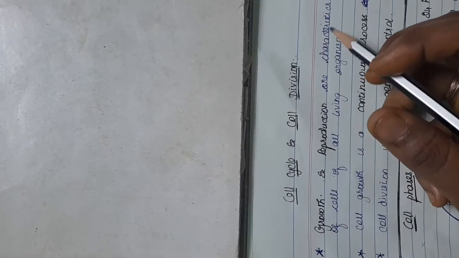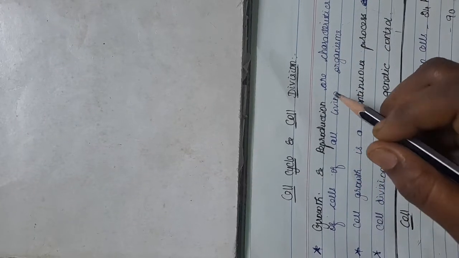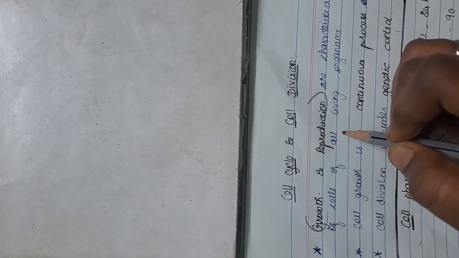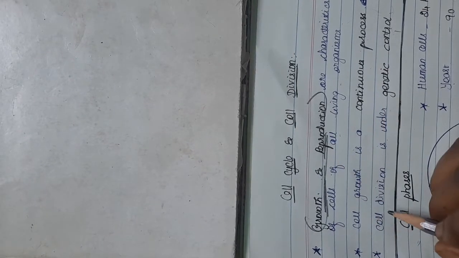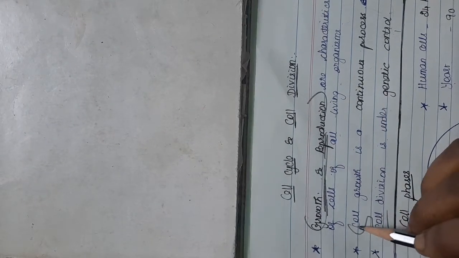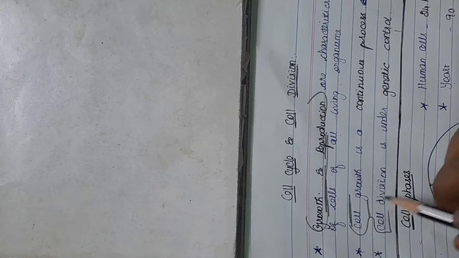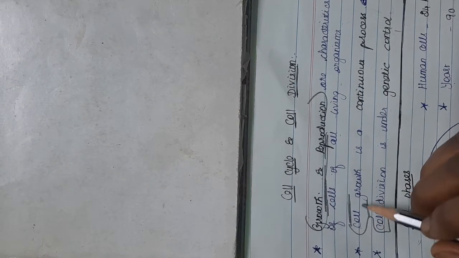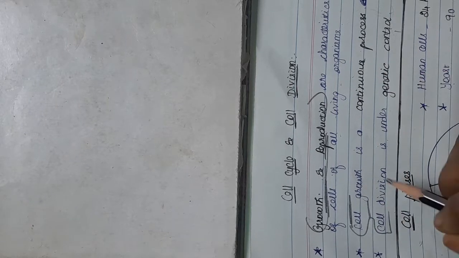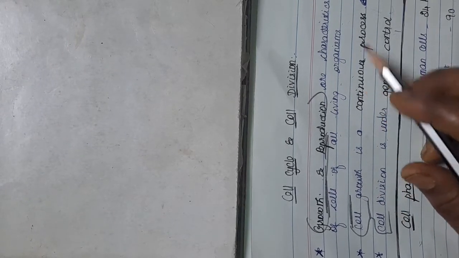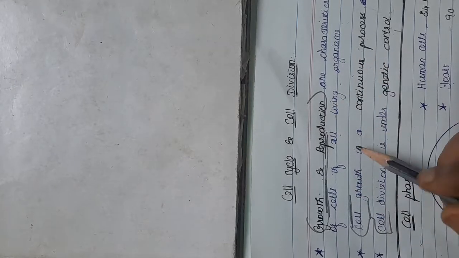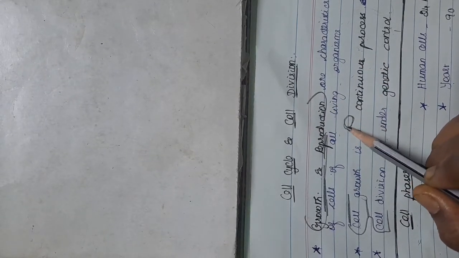Growth and reproduction are characteristics of cells of all living organisms. So these two are important characteristics in case of all living organisms. Okay, remember, they will ask in MCQs, and this question was asked in a previous year. So remember this question. Cell growth is a continuous process and cell division is under genetic control. So this is a continuous process, that's why we are calling this a cycle. This is a cycle of processes, okay? And cell division is under genetic control. Remember, important point.